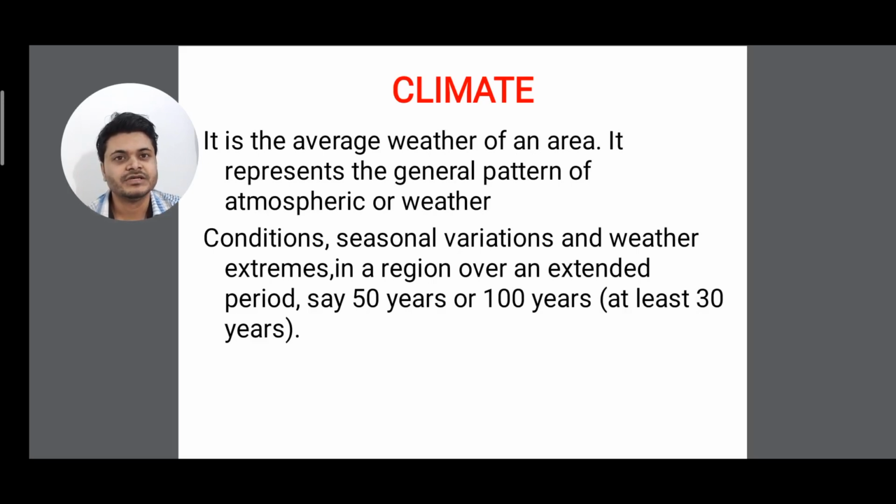At least you have to stay there for 30, 50 or 100 years to say the climate of this area is such. In a small span it's weather, and over longer spans it's climate. That's why on television we see weather forecast, not climate forecast, because weather changes every day. First is weather, and when this weather pattern is seen for at least 30, 50, or 100 years, then we can say the climate of this area is this.